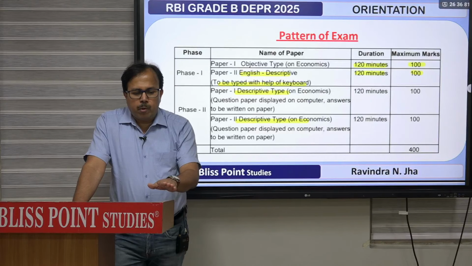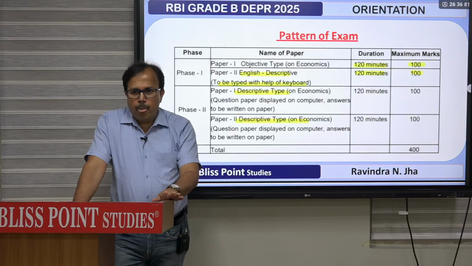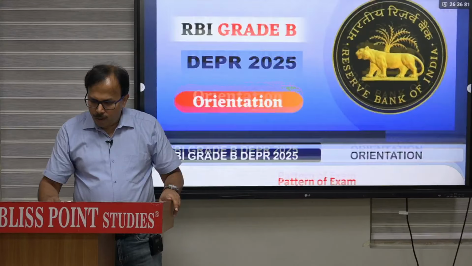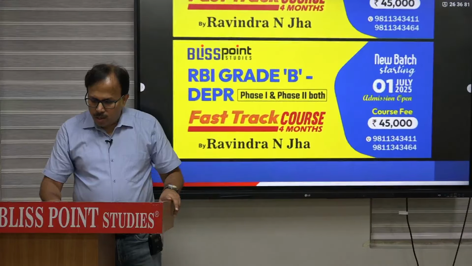So aim for a score of about 140 to 150 in phase 1, 130 to 140 in phase 2, and a decent 50 to 60 in the interview stage. Clear? I think I have explained all in this orientation.